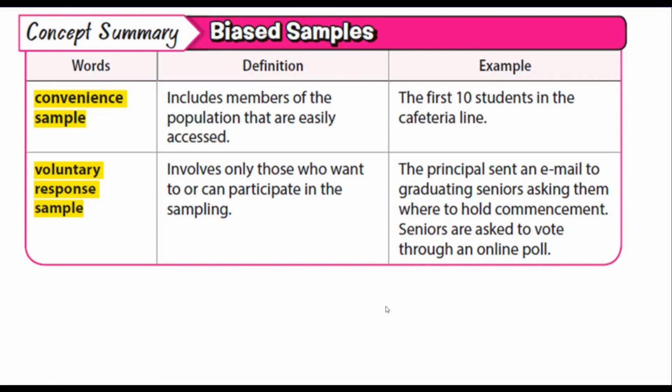Also, voluntary response sample. This involves those who want to or can participate in the sampling. The example is the principal sent an email to graduating seniors asking them where to hold commencement. Seniors are asked to vote through an online poll. So only people that want to give their input would be in your sample. So not everybody had a chance or an equal chance of being in that sample.